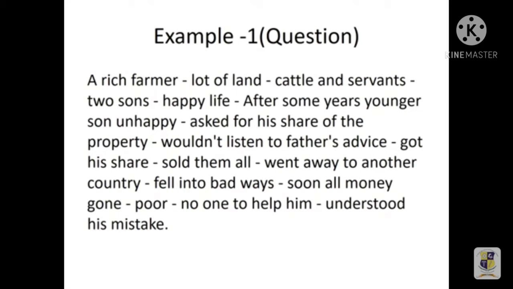After some years younger, son unhappy, asked for his share of the property. Would not listen to father's advice, got his share, sold them all, went away to another country, fell into bad ways. Soon all money gone, poor, no one to help him, understood his mistake.